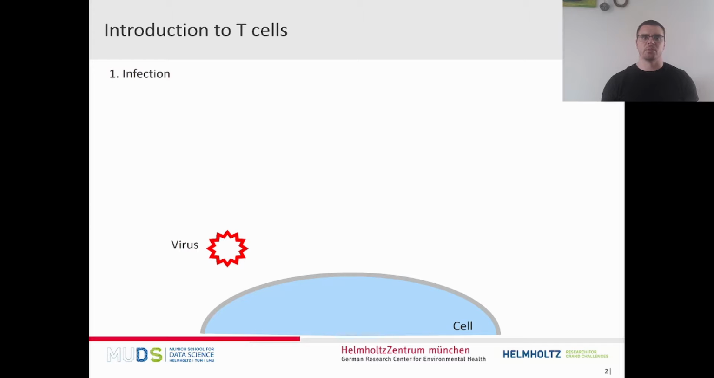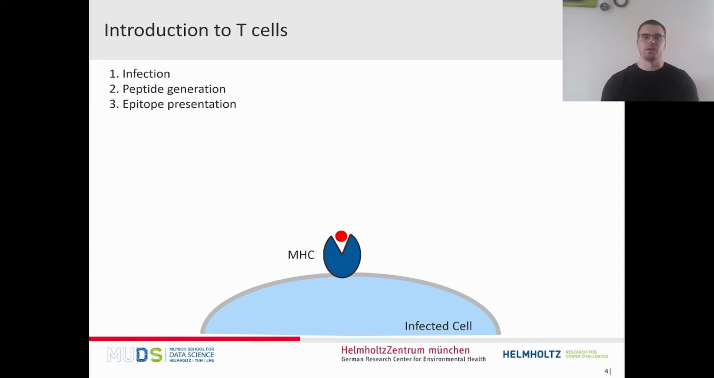Imagine a virus in your body that at some point will infect a body cell. This virus can produce protein, which will be broken down into small peptide sequences, so-called epitopes. These epitopes are then presented on the cell surface of the infected cell via the major histocompatibility complex, or MHC.